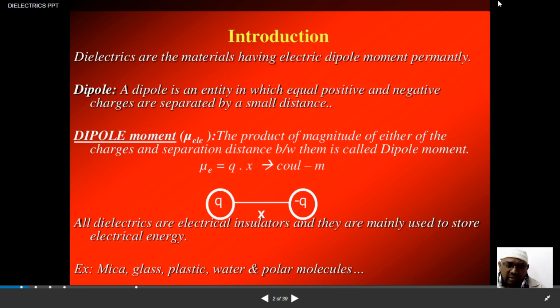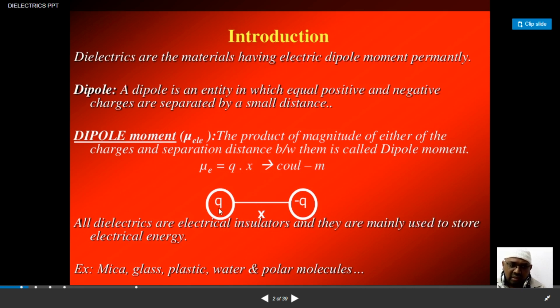The dipole moment is given by the symbol mu suffix e, equal to q into x. Since we talk about a magnitude, q will be positive. The unit of dipole moment is coulomb meter, since the unit of charge is coulomb and x is the distance.